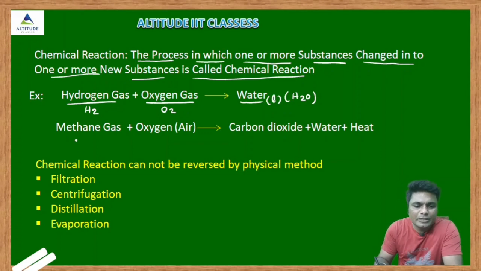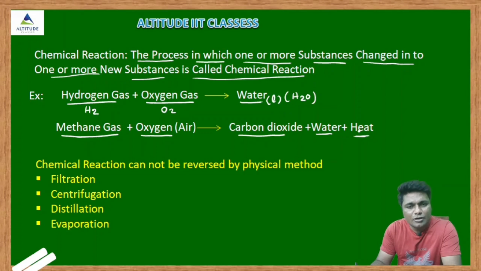For example, see, if you burn the methane gas, this is a gas, in presence of air, means what? Oxygen. So you will get carbon dioxide and water and some amount of heat is released. See, in our house also LPG gas, when you burn, you will get heat and the carbon dioxide and water molecule. And this chemical process cannot be reversed by any physical method.